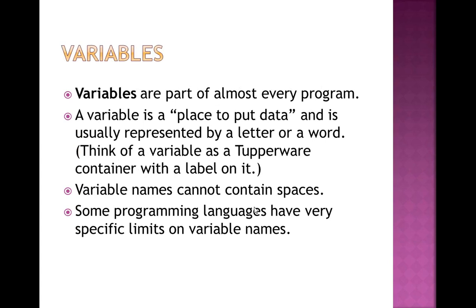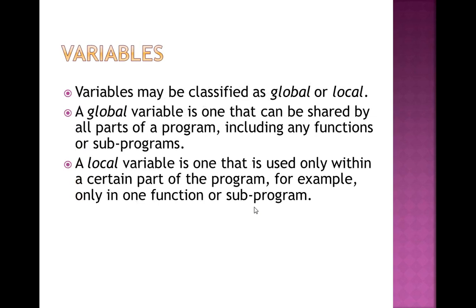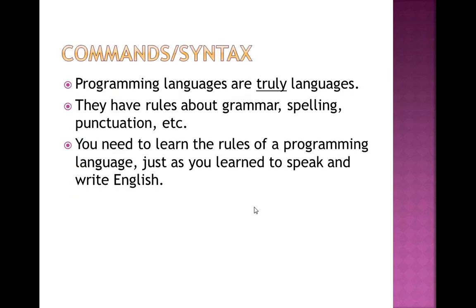These are the elements of a program: variables, commands, loops, decisions, functions. This will be discussed in detail. What is a variable? It is used for storing purposes. Always use the equals to sign. These are the multiple data types. There are 2 types of variables, global and local.